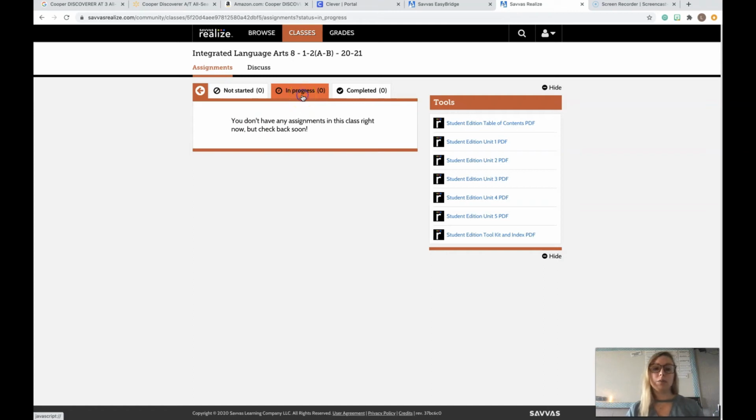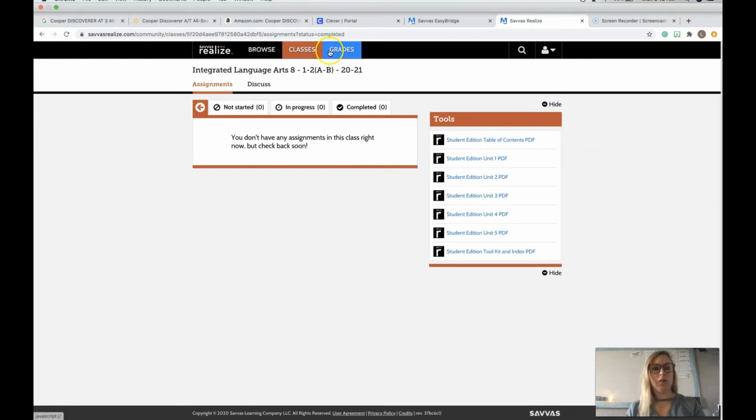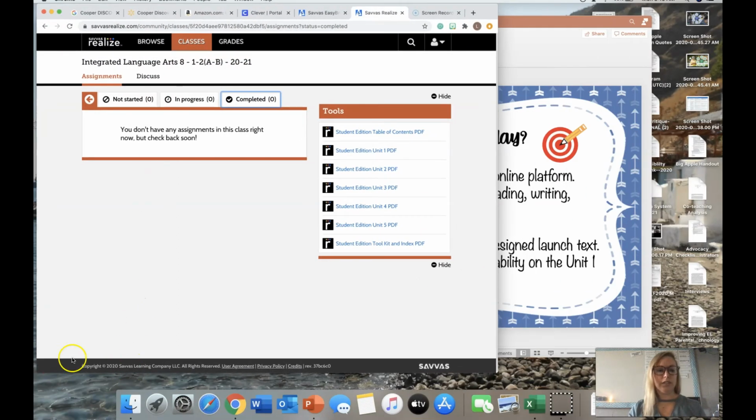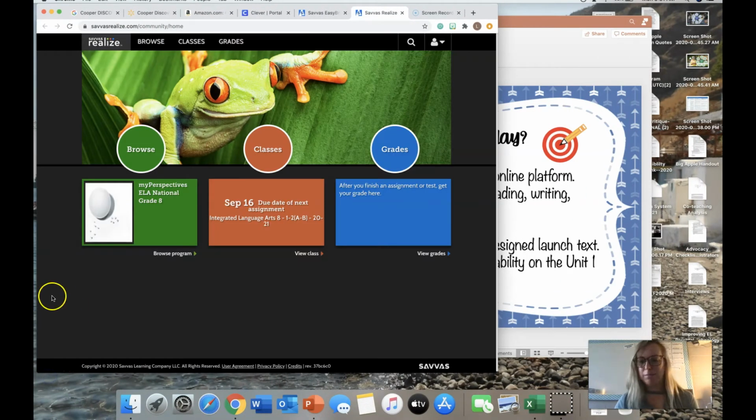The In Progress, once you open it, it will be found in this folder, and then the Completed will be once you actually turn it in. So what I'm going to do is I'm going to log back in on my end and reassign that date for you so you can see it. All right, y'all, we're back in business.